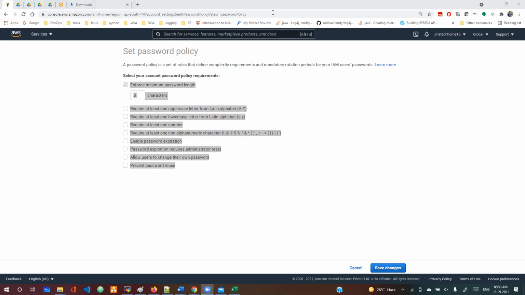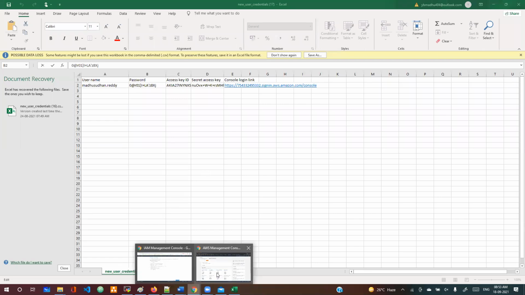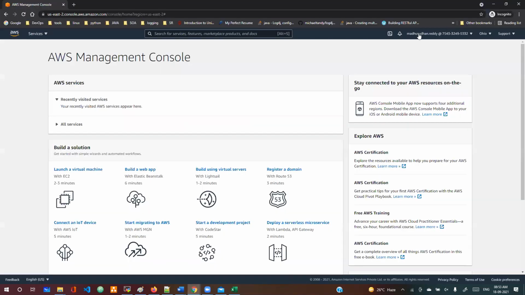Cool, guys. Next, this is the password policy. We can see that, and we can ask them if we don't know. Then we log in to the account. Once we log in to the account, now see, this is the new one. If you can see here, Madhusudan.reddy, this is my account ID, which I'm showing here.